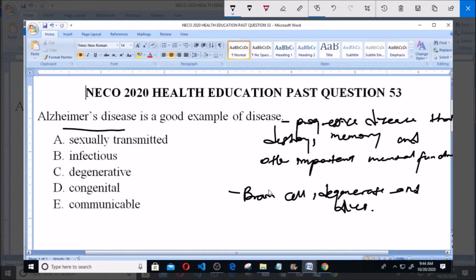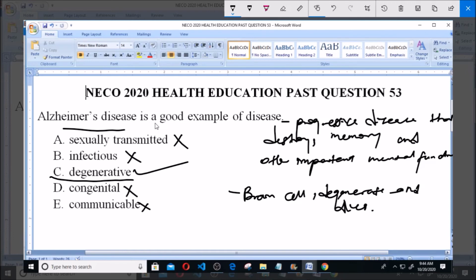Sexually transmitted disease, which is option A, are diseases that are transmitted through sexual intercourse. But Alzheimer's disease is not transmitted through this means. Alzheimer's disease likewise is not infectious, that is it is not communicable, and also it is not congenital, that is it is not through birth. But Alzheimer's disease is a degenerative disease because it leads to degeneration of the brain cells, so therefore making this option valid. So Alzheimer's disease is a good example of a degenerative disease.